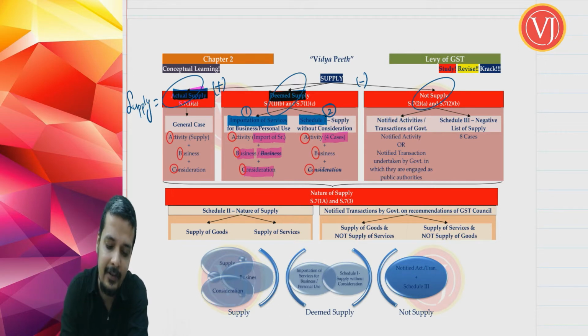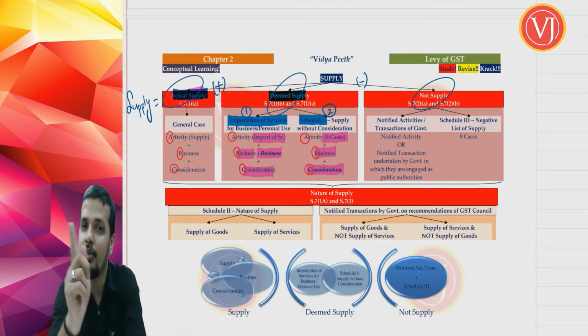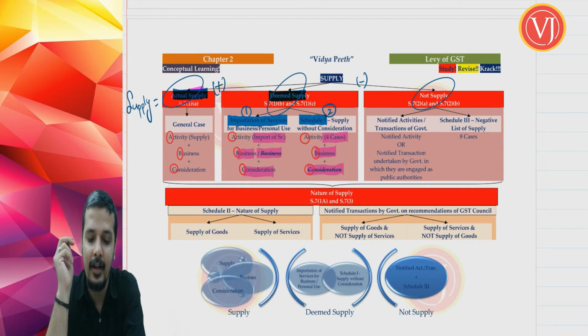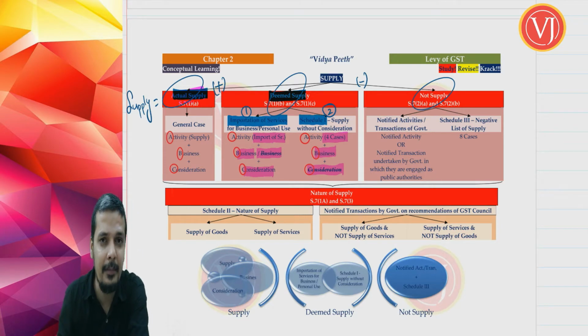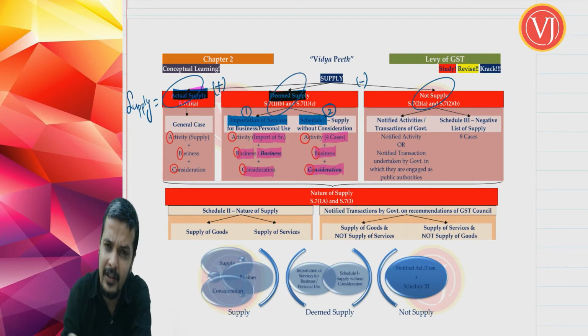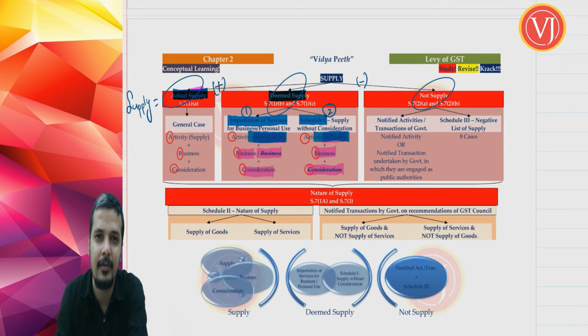Business should be present. It is reverse now. Business should be present. Consideration is absent. And that is the reason it is called supply without consideration. Business should be present. Consideration is absent. Now, if you look at things carefully, when you talk about deemed supply part 1 and deemed supply part 2, just understand the differences. Deemed supply part 1 was talking about activity being only importation of service, and deemed supply part 2 was talking about activity being 4 cases of schedule 1. That is the first difference in terms of activity.